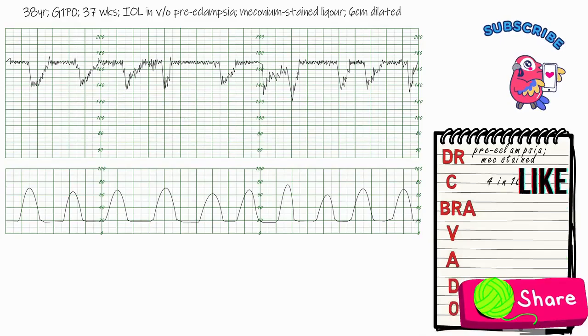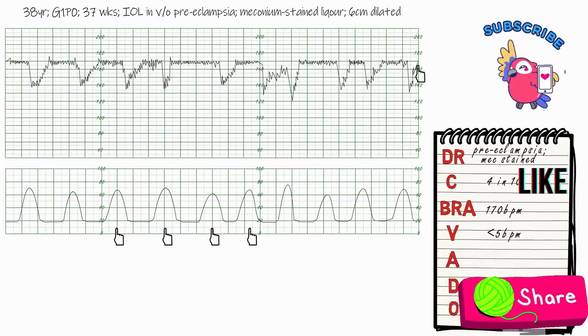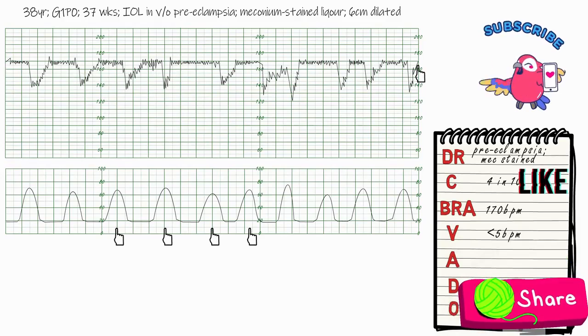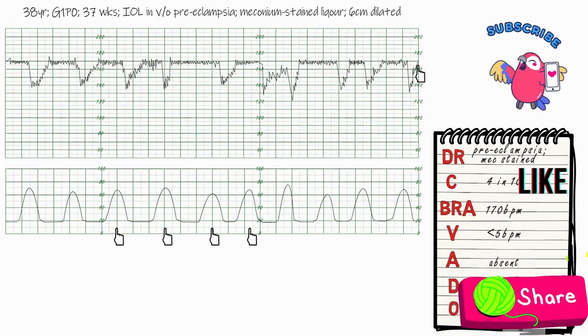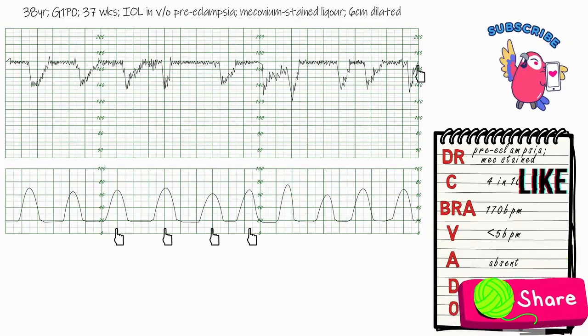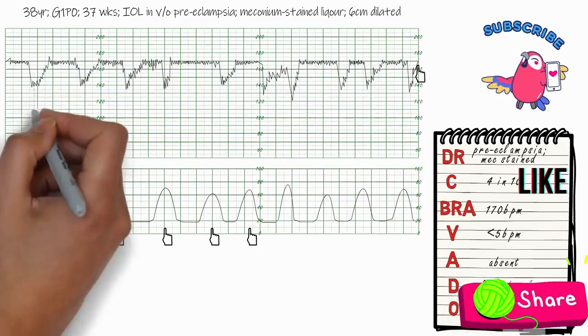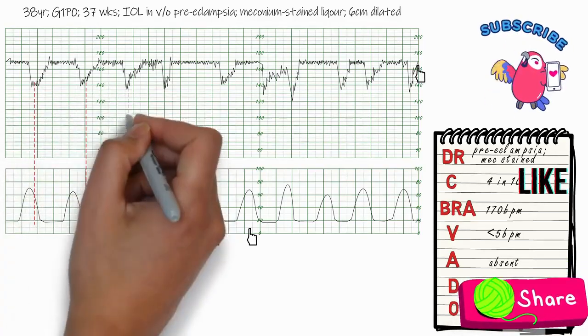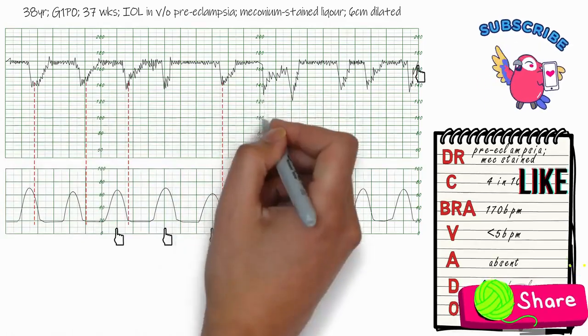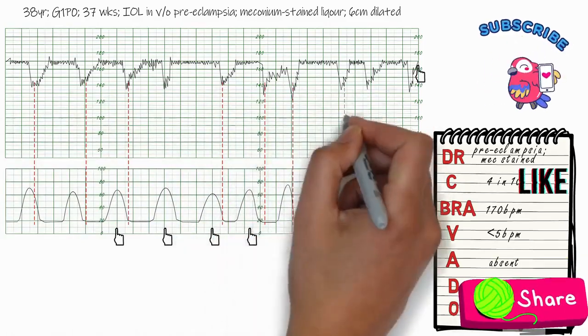So then we've got 4 contractions in 10 minutes. The baseline rate is 170 beats per minute. Variability is less than 5 beats per minute. Accelerations are absent. And we can see late decelerations over here. So as you can see, the peak of the uterine contraction precedes the dip of the deceleration.